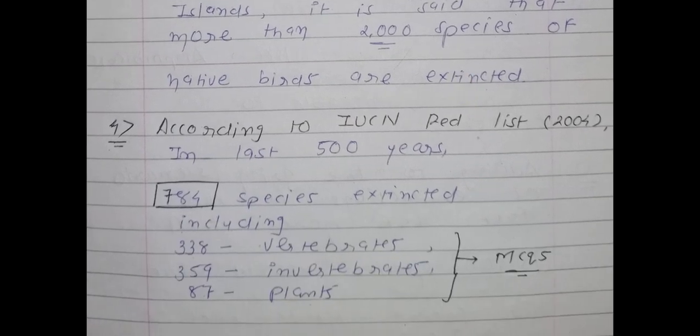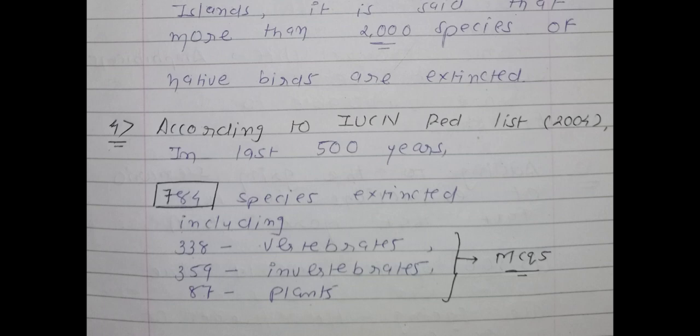Now see point number 4. We can say that according to IUCN, what is the full form of IUCN? International Union for Conservation of Nature and Natural Resources. So according to the IUCN Red List 2004, underline it, in the last 500 years, 784 species were extinct.